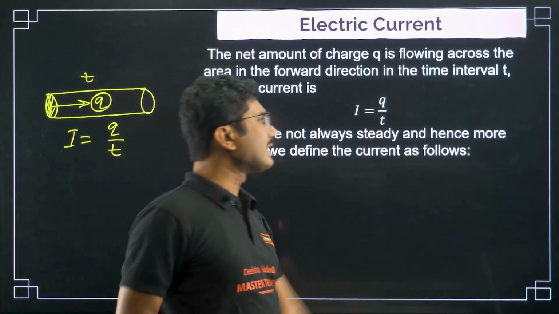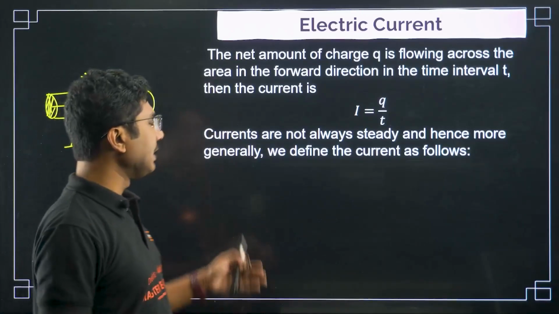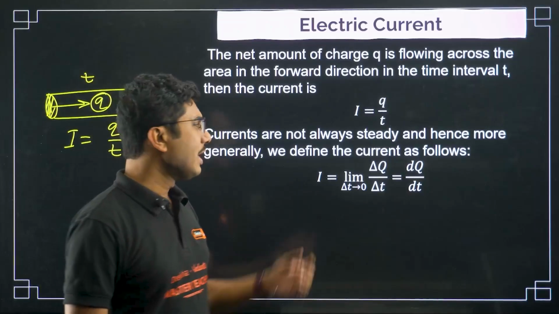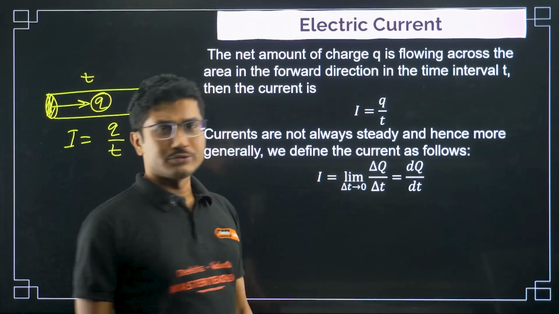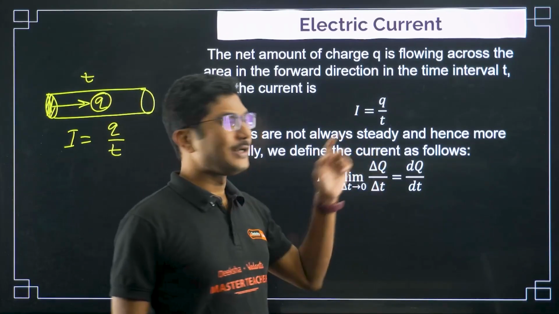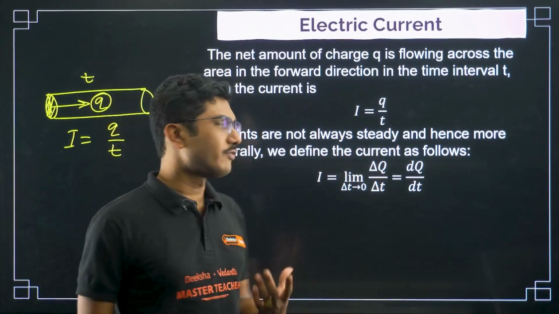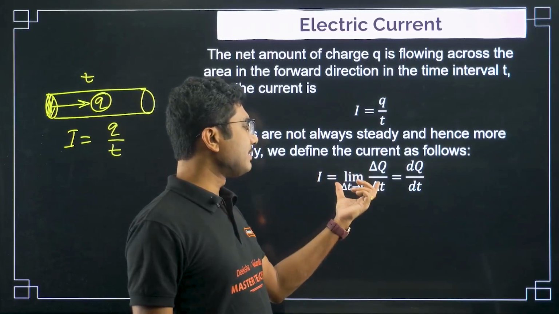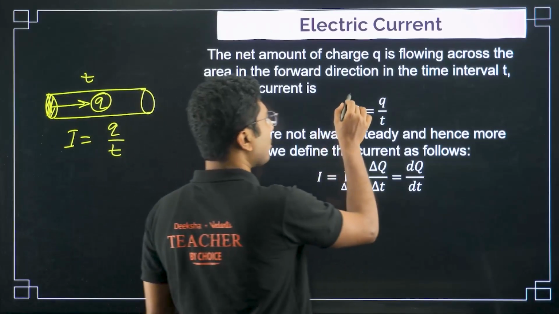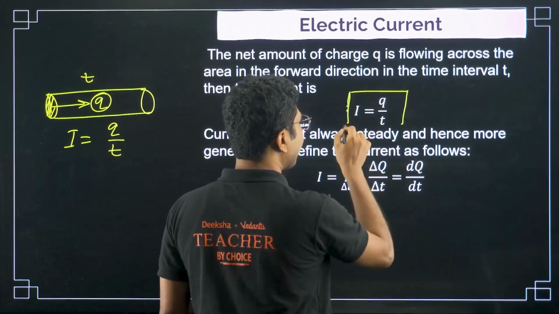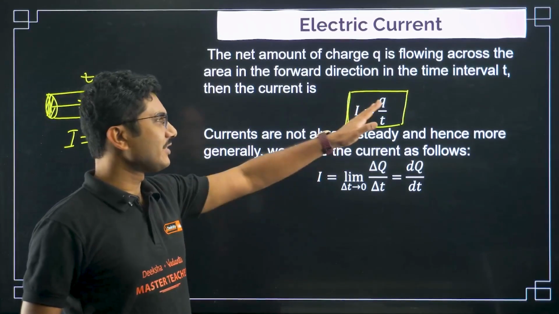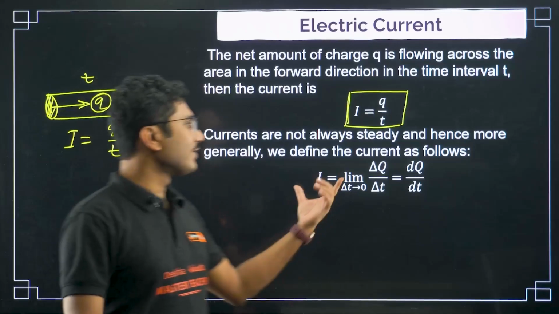Currents are not always steady, and hence more generally we define the current as follows, which is given by I equals limit delta t tends to 0 of delta q by delta t. Right? So if you have studied limits and the basic definition of differentiation, then you should know this basically turns out to be the differential. Okay, so this is the normal general definition that you studied when you were a small child. Now you have grown up, so this is the definition for grown-ups.